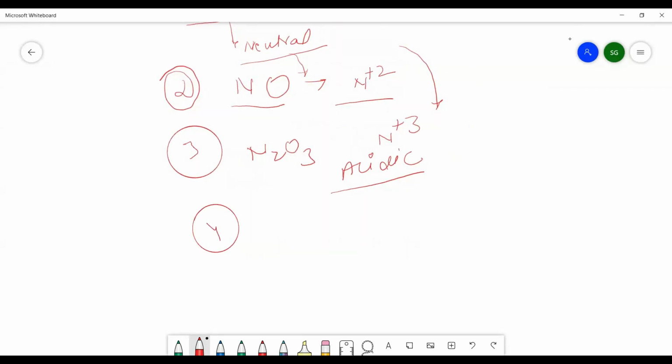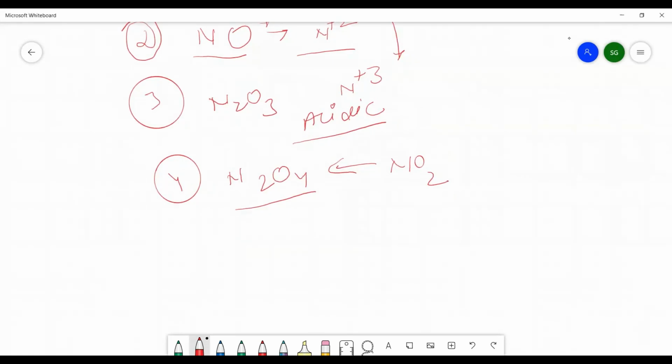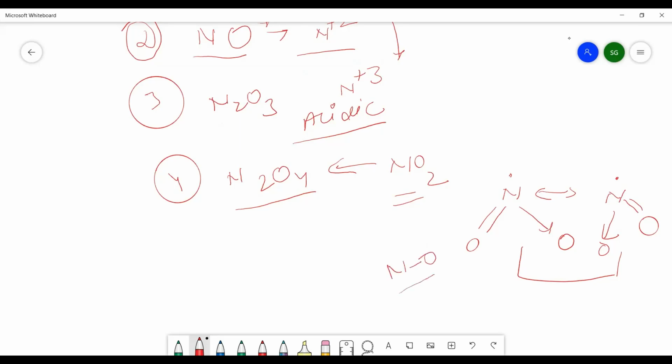Now the next one is N2O4. N2O4 is actually the dimer form of NO2. If you draw the Lewis structure of NO2, you will find two resonating structures, and because of that, all the NO bond lengths are the same.